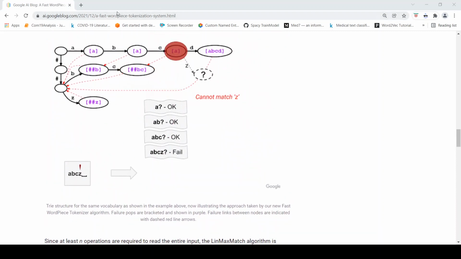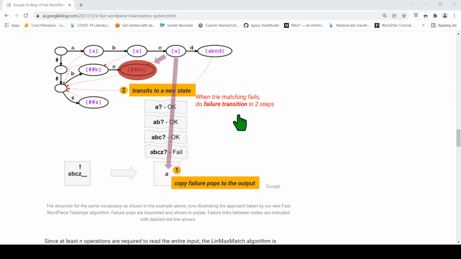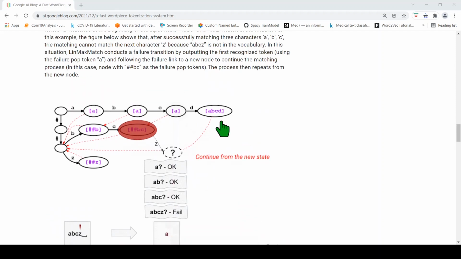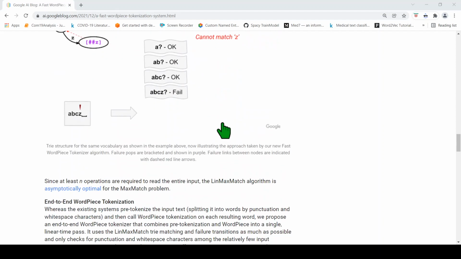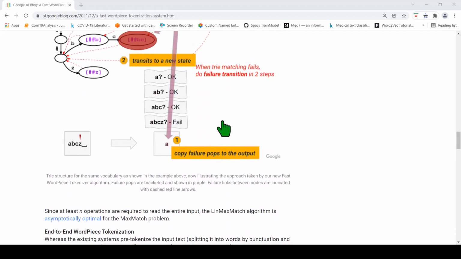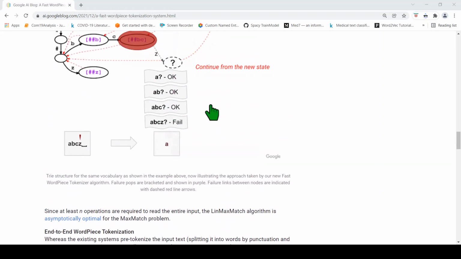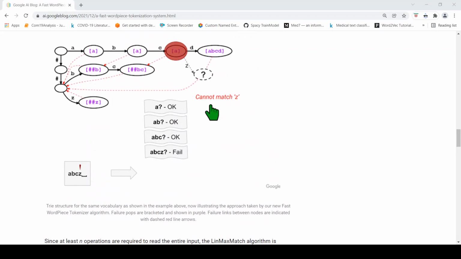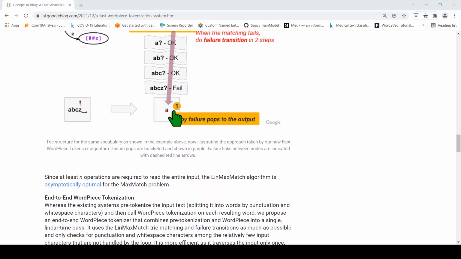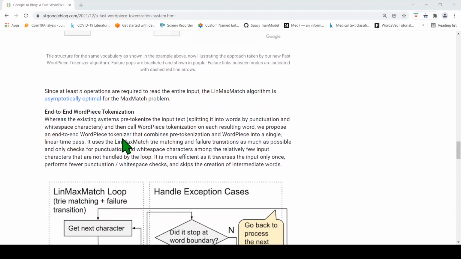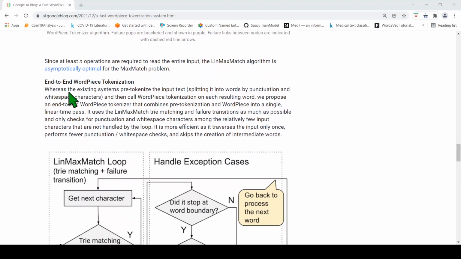I'll also put the link to this blog in the description of the video. You can check this out. So this is what they say is your WordPiece tokenization using the LinMax match algorithm. Now, how do they do it end to end? To do it end to end, the existing systems pre-tokenize the input text, splitting into words by punctuation and whitespace characters, and then call WordPiece tokenization on each resulting word.